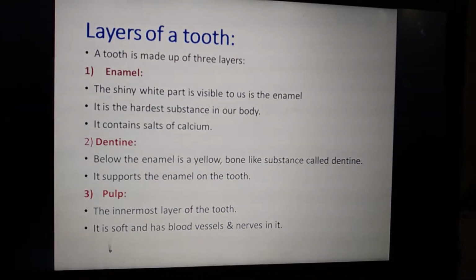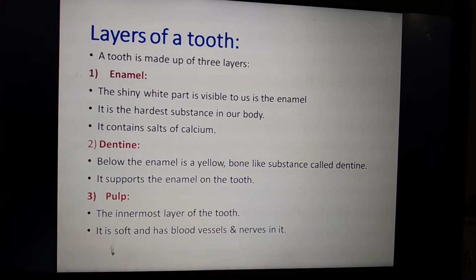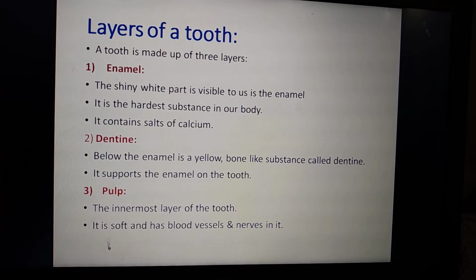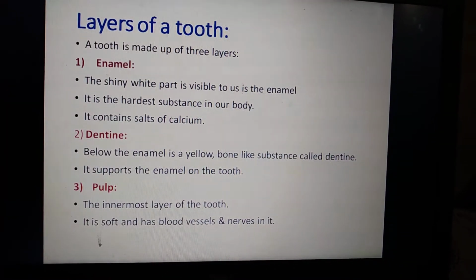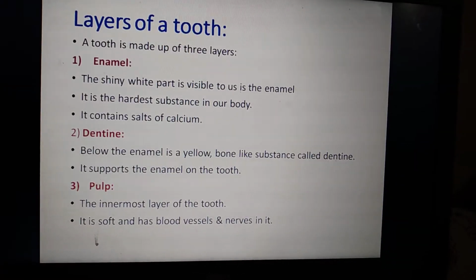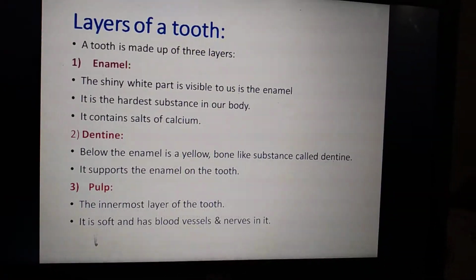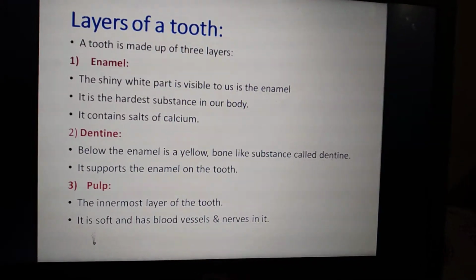Next, the second part, that is the dentine. Here you can see where the dentine is present. It is present below the enamel. It is yellow in color. The white shiny part is there, right? Below that enamel, the yellow colored part is there. That is called the dentine.